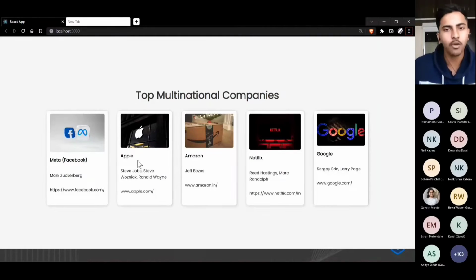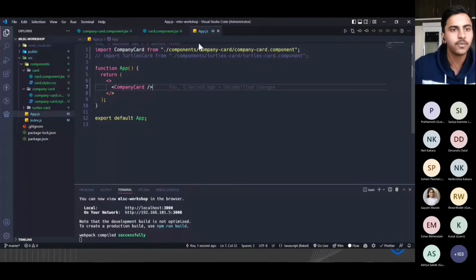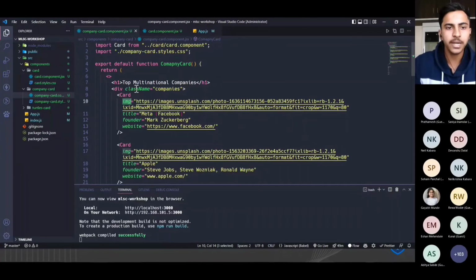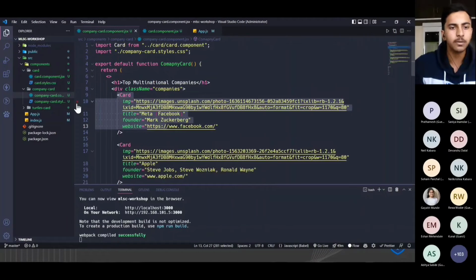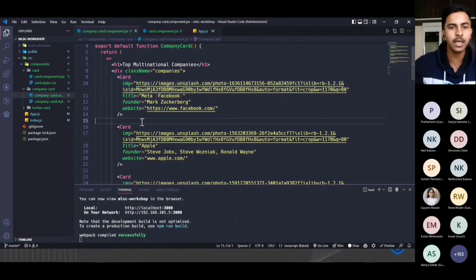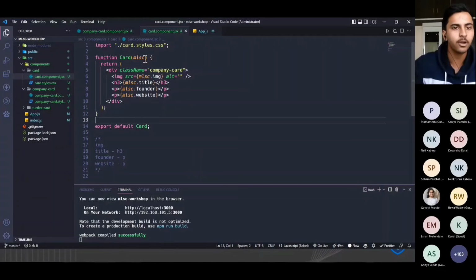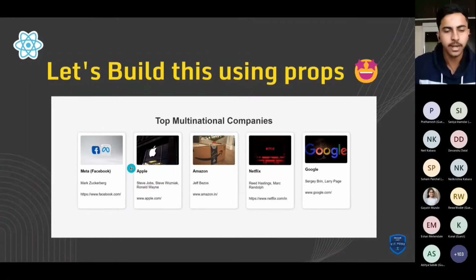Basically the hierarchy of this particular task is we have the app component, which is the main component. After that we have the child of app, which is company card. In company card we are sending props because it is the parent of this card component, right? The card component is the child component, and the company card component is the parent component. So we are sending props from parent to child, and we are receiving them using this particular object and the dot operator, right? So this was about sending and receiving props.